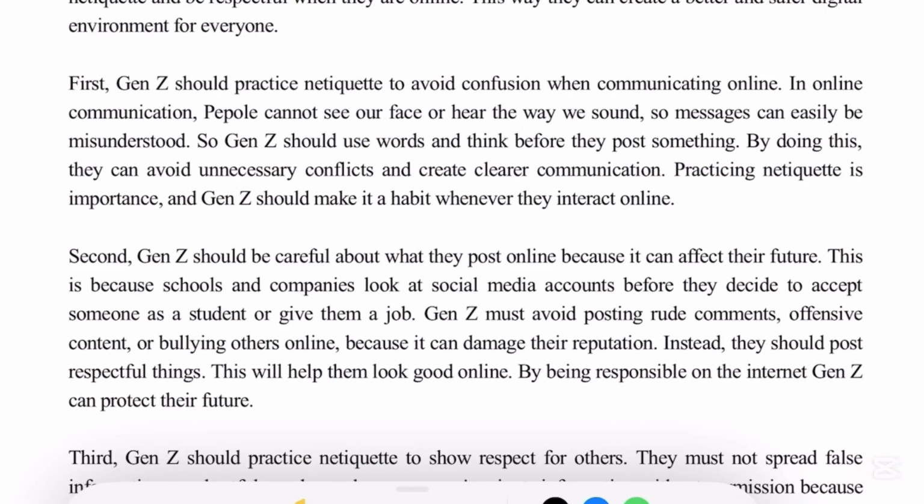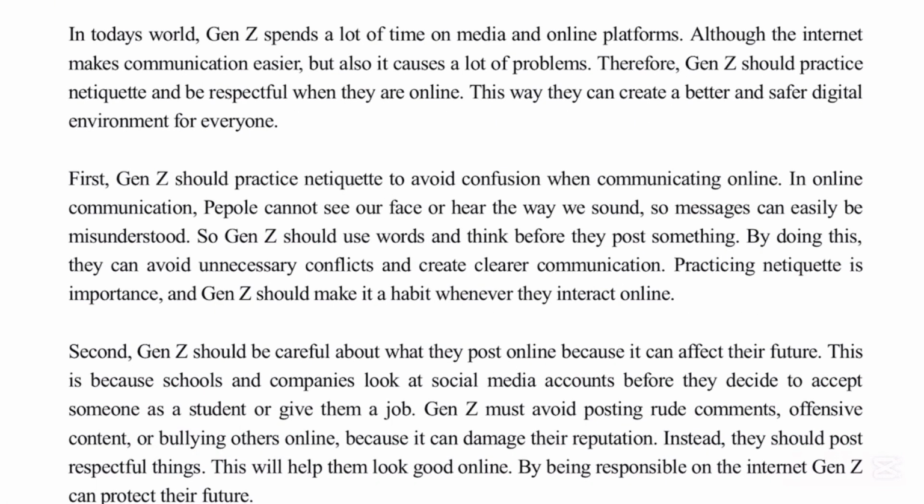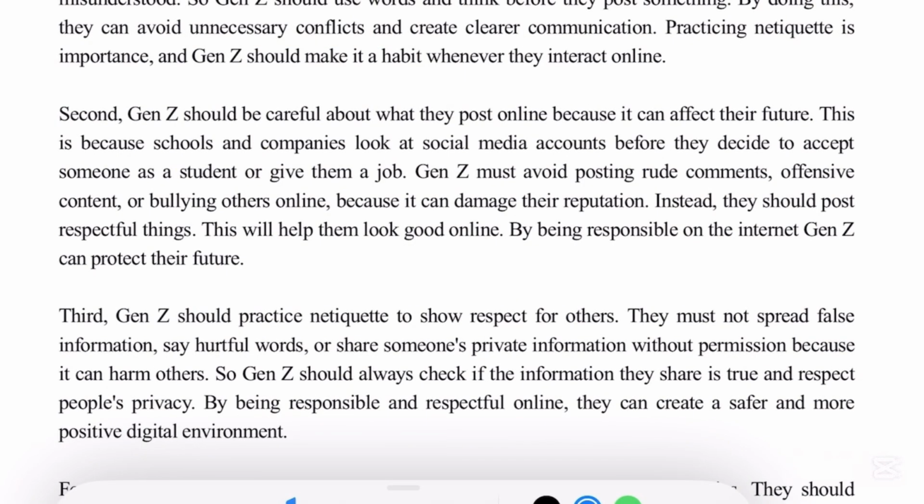Number 1, the language feature used in the text is simple present tense. The example is Gen Z spends a lot and it can affect their future. Okay, number 2, modal verbs like should, must. The examples used in the text are Gen Z should be careful about what they post online, and Gen Z must avoid posting rude comments.